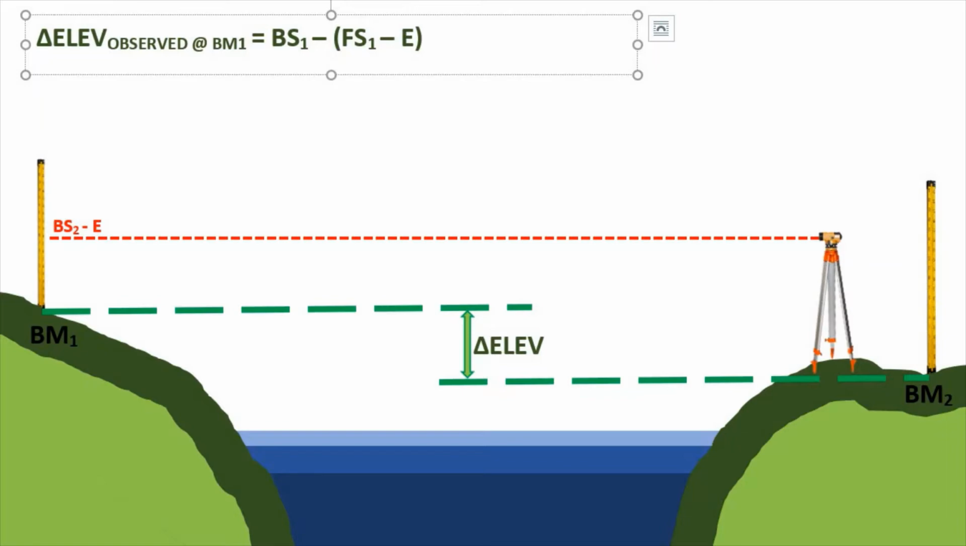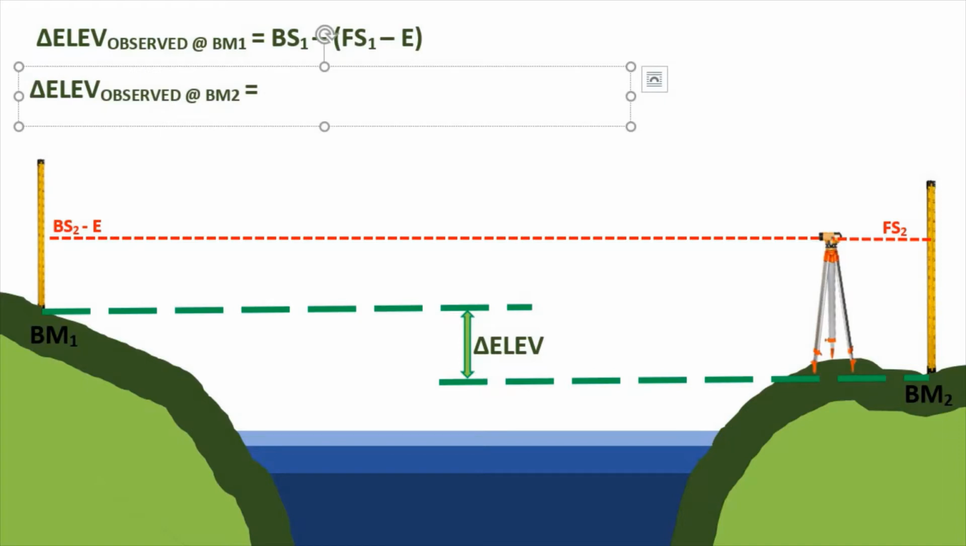So next naman, kunin natin yung foresight. So foresight natin is Fs sub 2. So now, we could have our difference in elevation observed at BM2. So that would be, so backsight natin ngayon is Bs sub 2 minus E. And then minus our foresight na Fs sub 2.